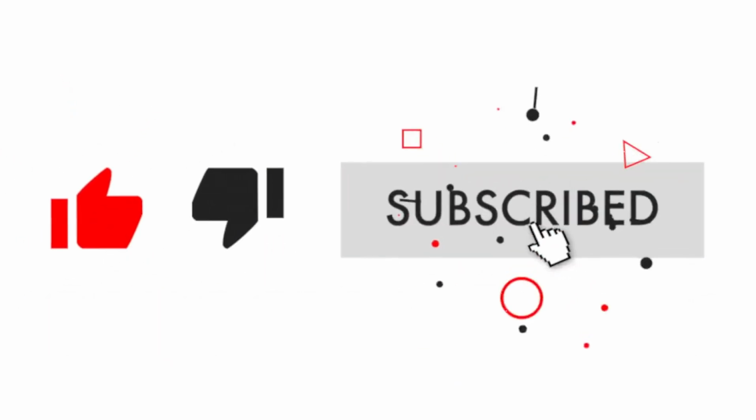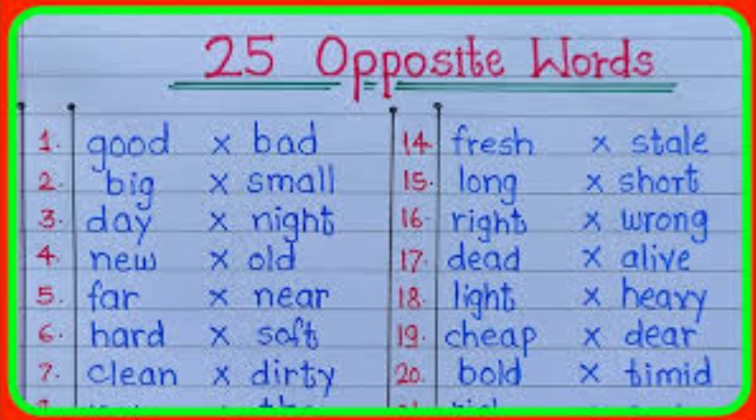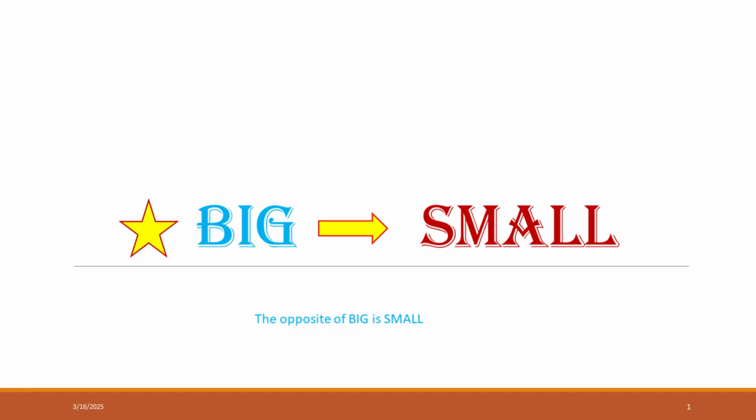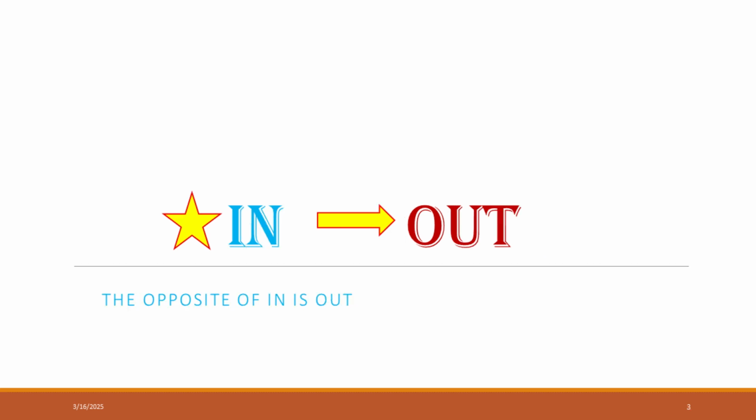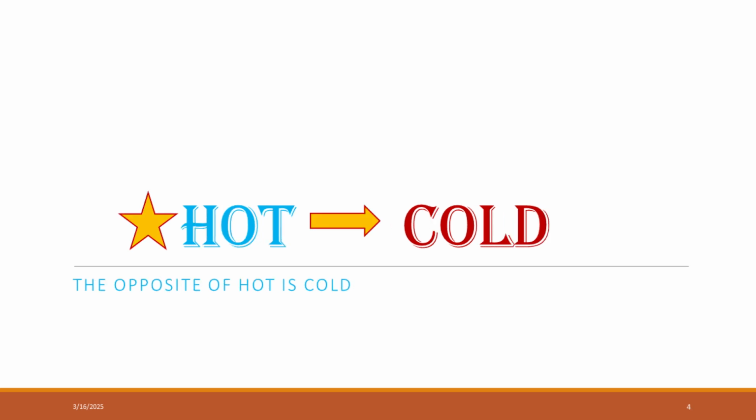Some basic English words. So we will see 25 basic words. The opposite of big is small. The opposite of up is down. The opposite of the word in is out. The opposite of the word hot is cold.